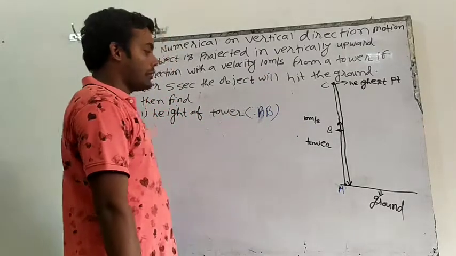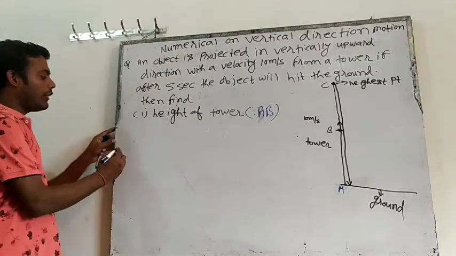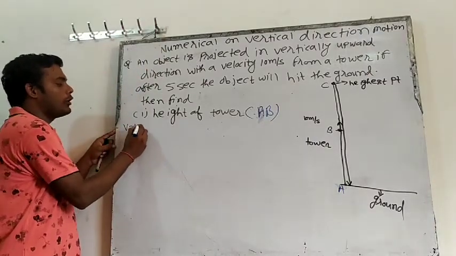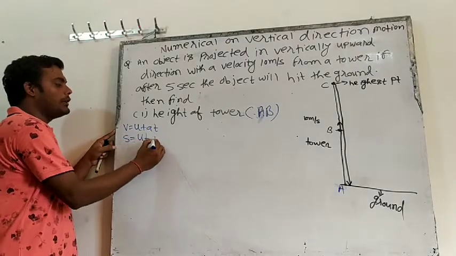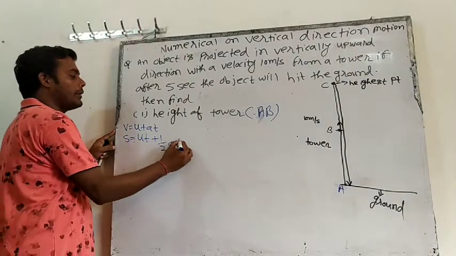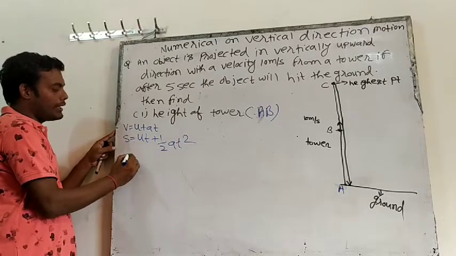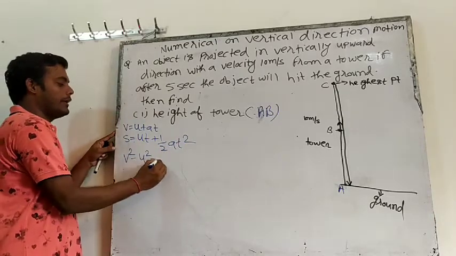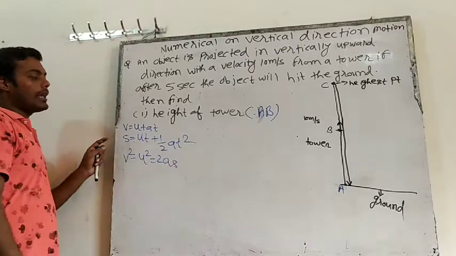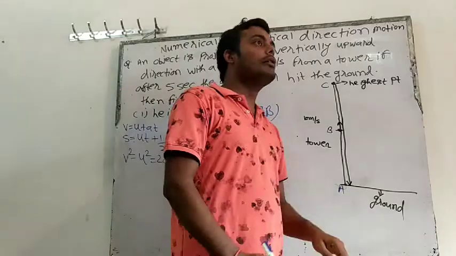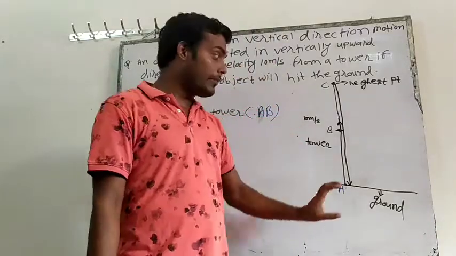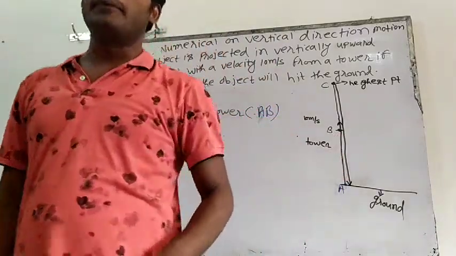Actually, we have three equations of motion. One equation is V = U + AT. One equation is S = UT + half AT square. And one equation is V square minus U square equal to 2AS. From these three equations, we will select any one equation and then we will find. AB means height of tower, which means if I find AB, we will find the height of tower.